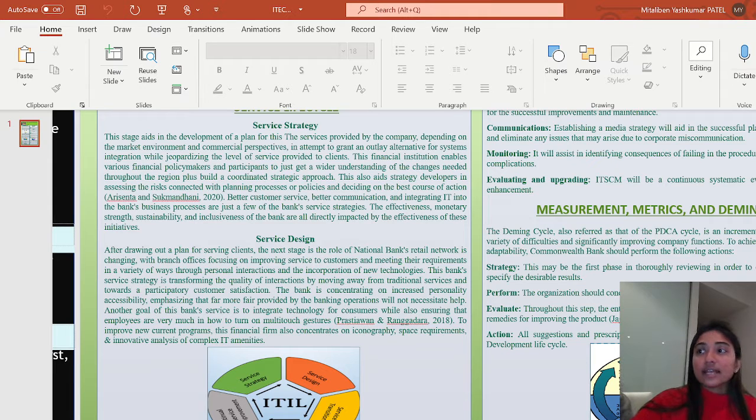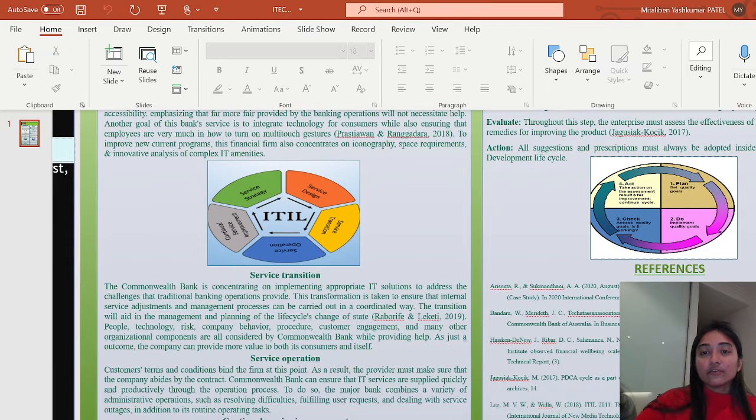And the next is perform. The organization should conduct a test run without causing any disruption. And action. All suggestions and prescriptions must always be adopted inside the crucial range of this life cycle. So this is a really important part for Commonwealth Bank.